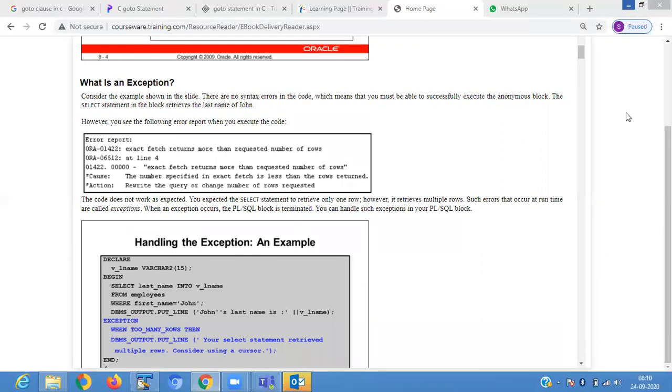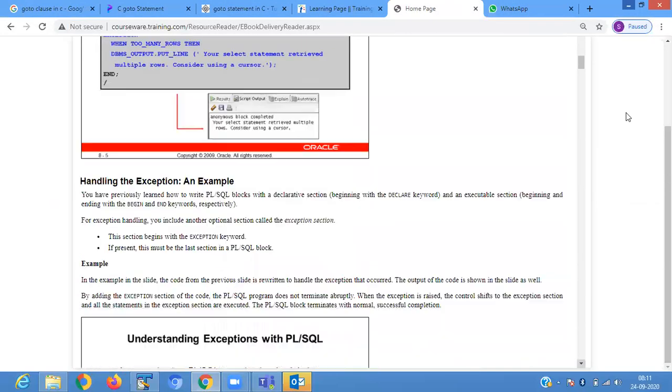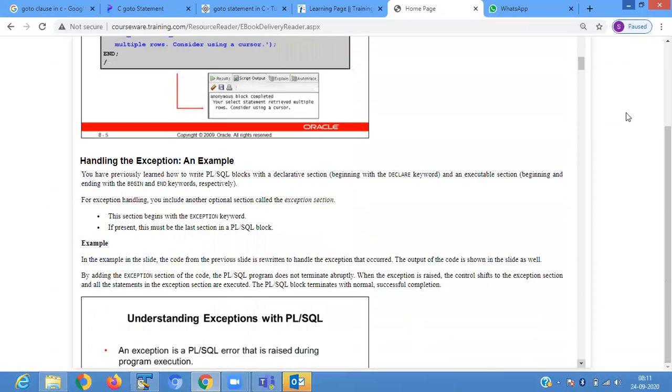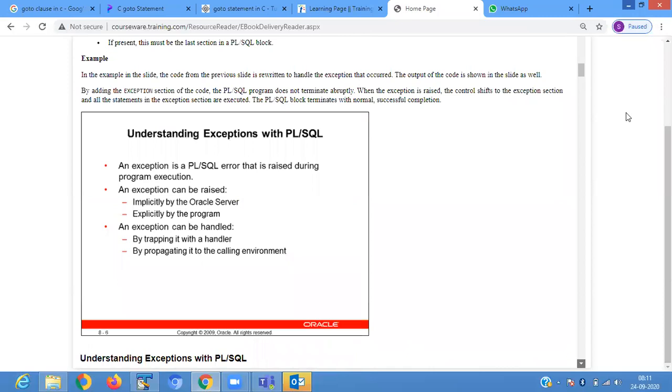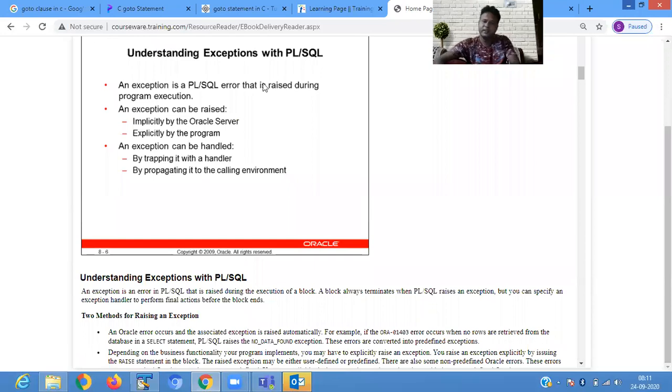So what does exception actually mean? An exception is a PLSQL error that is raised during the program execution.